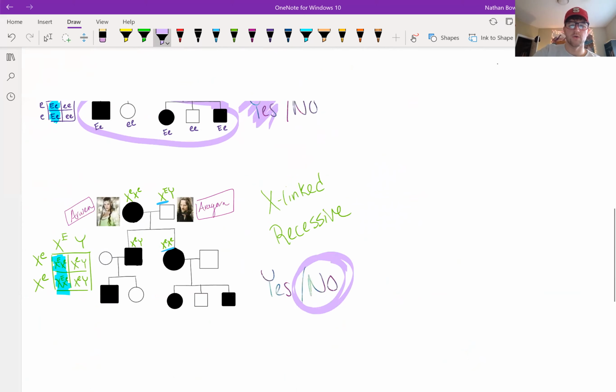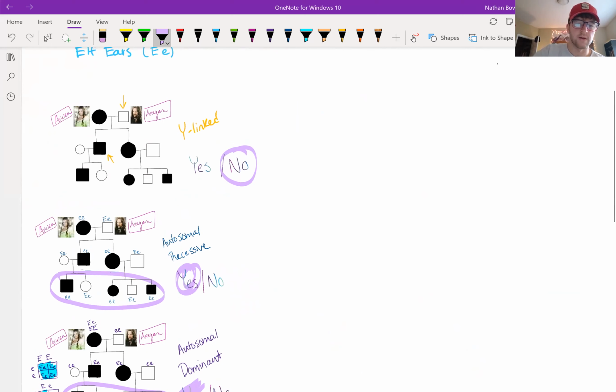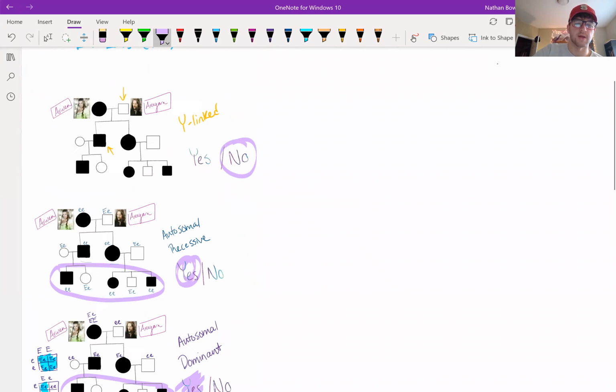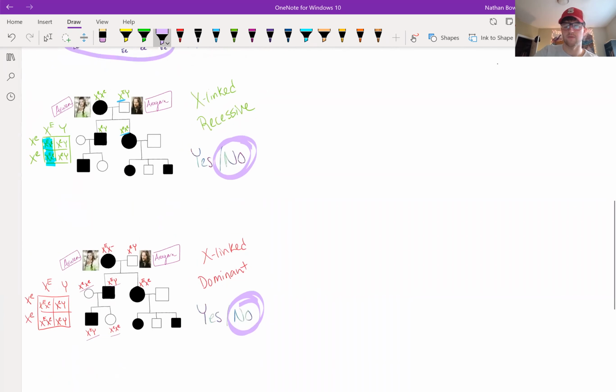And so overall, we can see that elf ears can be either autosomal recessive or autosomal dominant, but it cannot be Y-linked, X-linked recessive, or X-linked dominant.